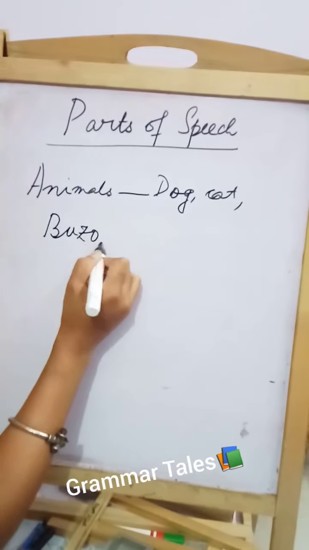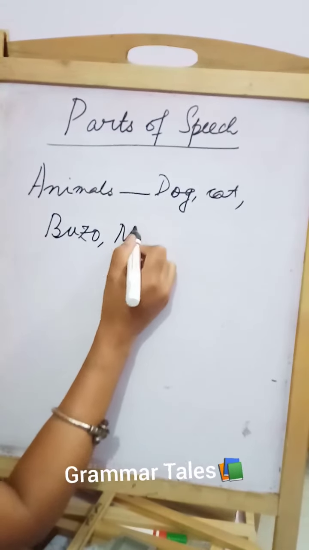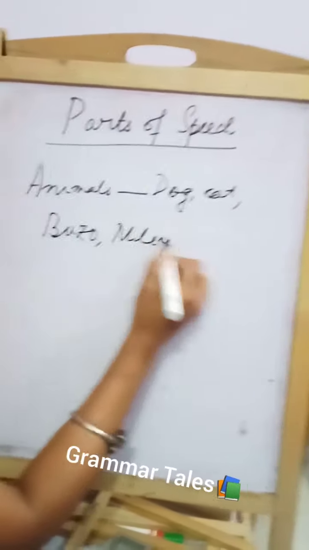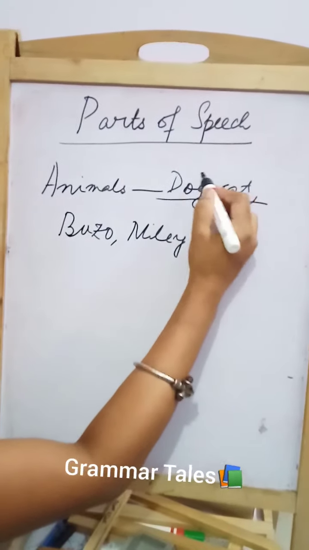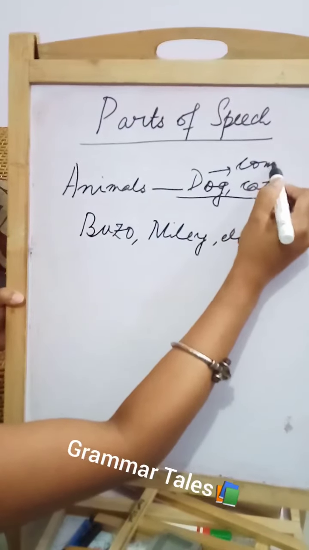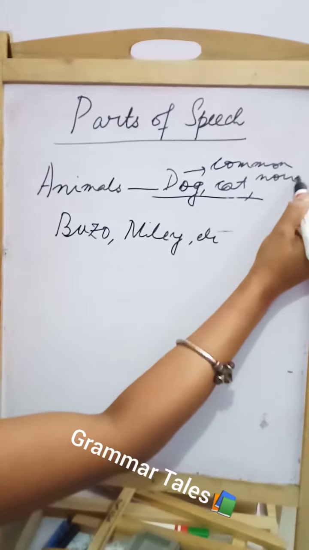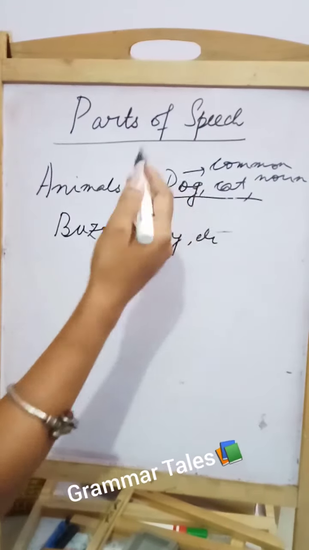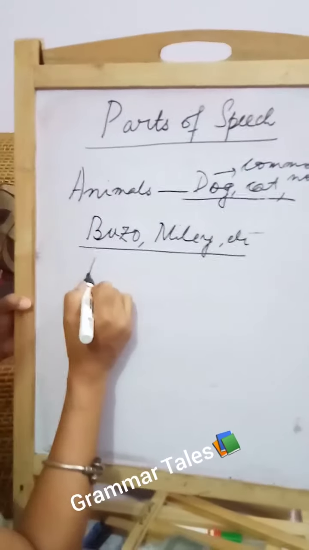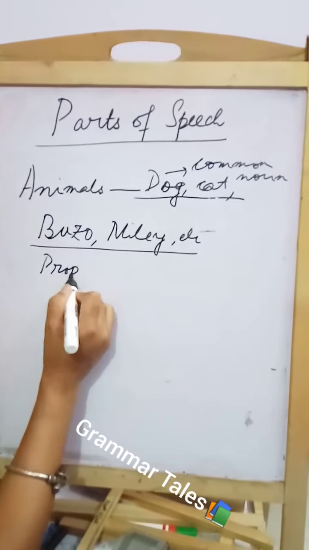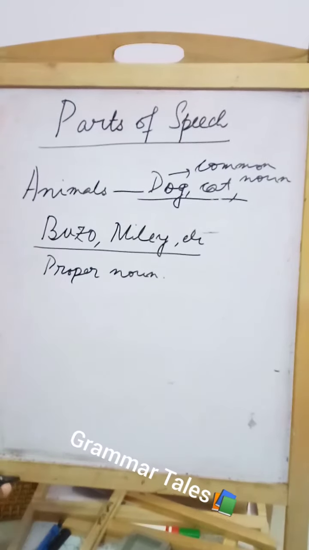Buzo. Though you might call a cat Miley, etc. So this one is a what? Common noun, because it is a general category. Under this category, these animals might have different names in different homes, and this is their proper noun because it denotes any particular dog or cat. I hope I am clear.